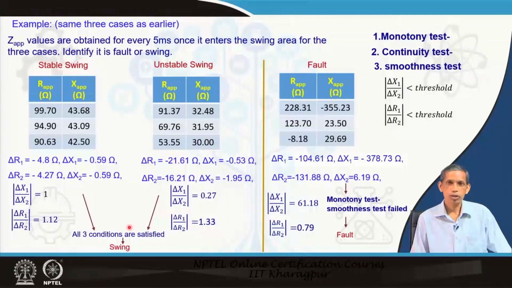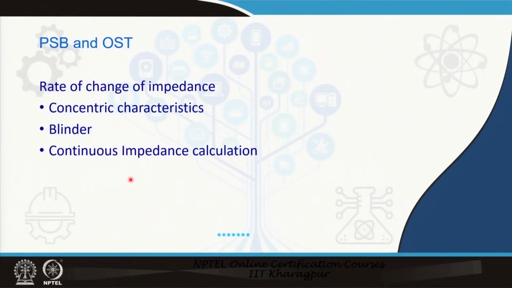That means if it is not a swing, the relay will not block for this case, but the relay will go for blocking in swing situations. So, this is about the continuous monitoring of the impedance calculation. In this lecture we mentioned power swing blocking and out of step tripping, and we addressed three techniques based on the rate of change of impedance principle: the concentric characteristics, the blinder, and the continuous impedance calculation. The merit of the continuous impedance calculation, which is used in many numerical relays, is that it does not depend on any system stability study. Thank you.